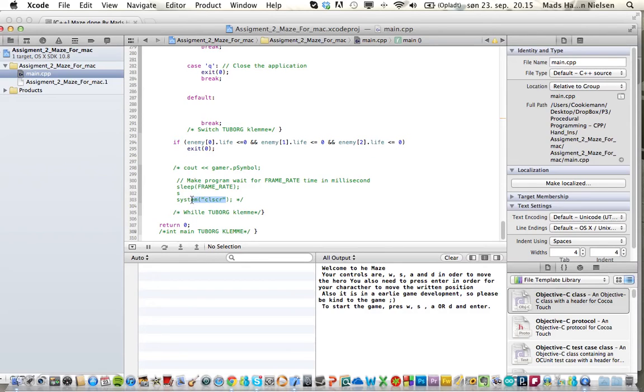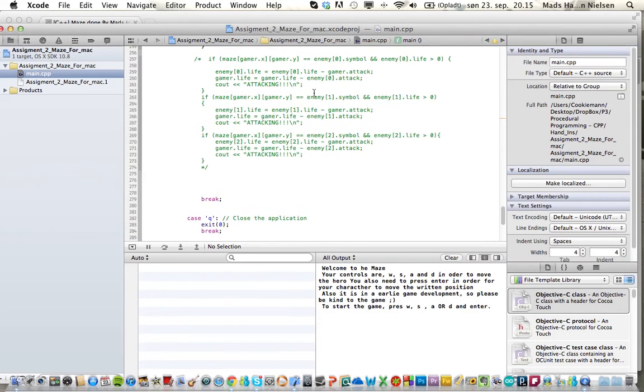The system clear function, I don't know how it works, but it should just clear in order to set the frame rate in milliseconds. But there was some problem. Maybe I can ask you, George, in the future to make it work properly. It says something about the environment not set, but it is set by the array of my maze.